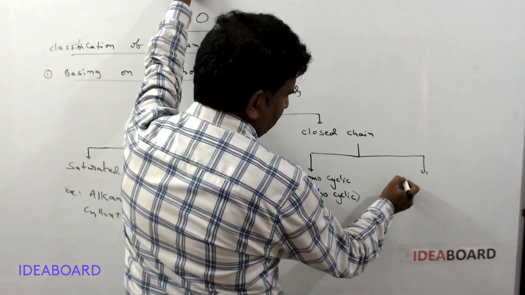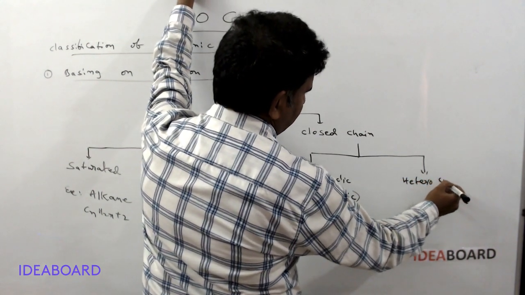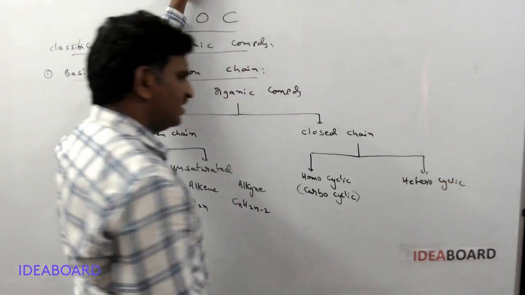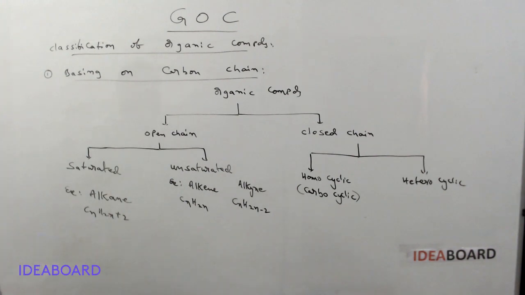And the second type is heterocyclic organic compounds.